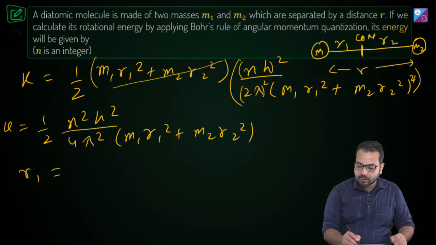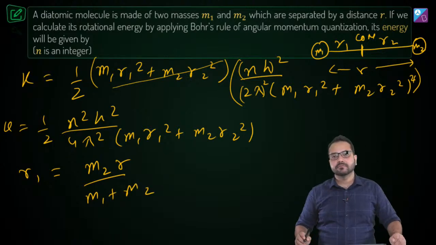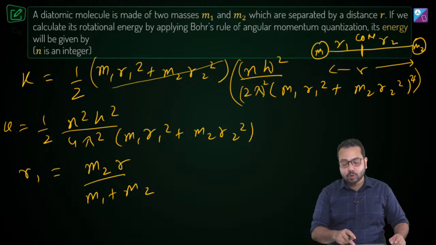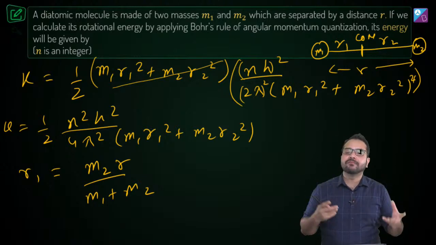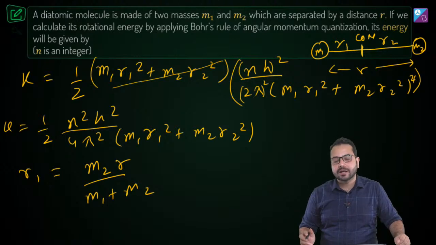This is going to be equal to m2 r divided by m1 plus m2. Do you remember this? So the distance of the center of mass from the first particle will be equal to m2 r upon m1 plus m2. The center of mass divides the line joining the two particles in inverse ratio of their masses.